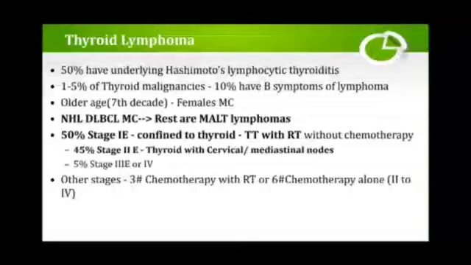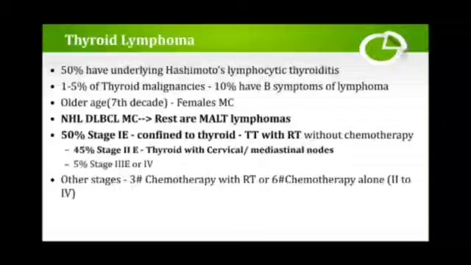The least common is the thyroid lymphoma. 50% have underlying Hashimoto's lymphocytic thyroiditis. 1 to 5% of thyroid malignancies are lymphoma. 10% have B symptoms of lymphoma.